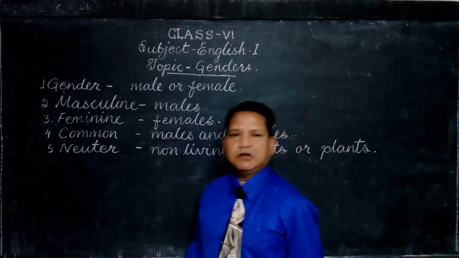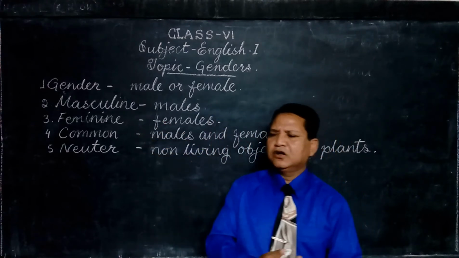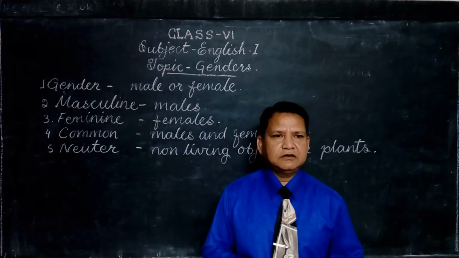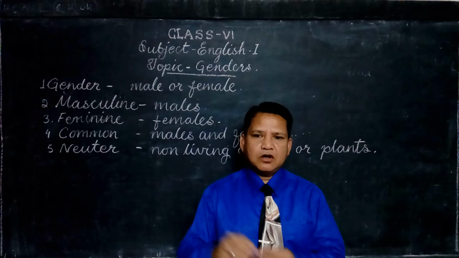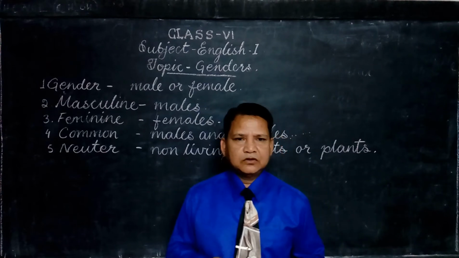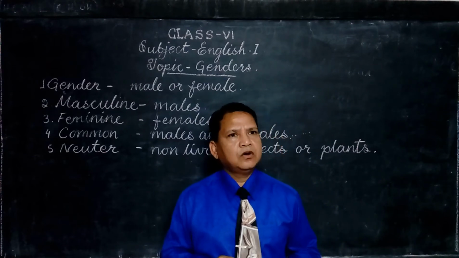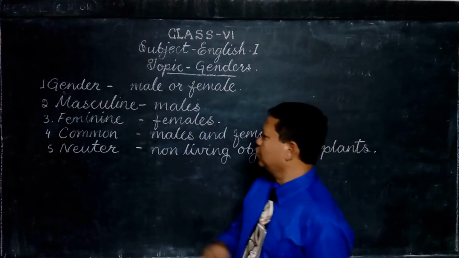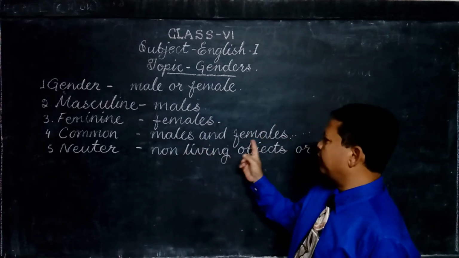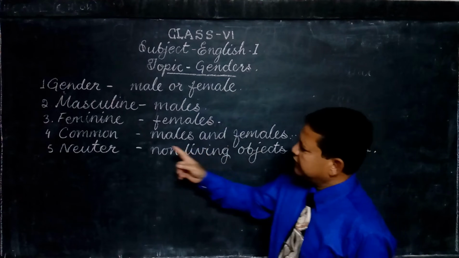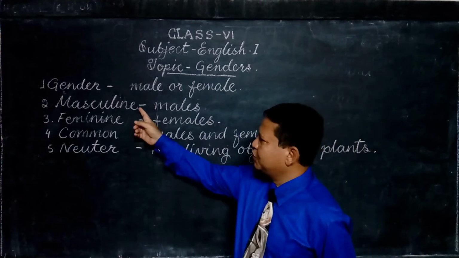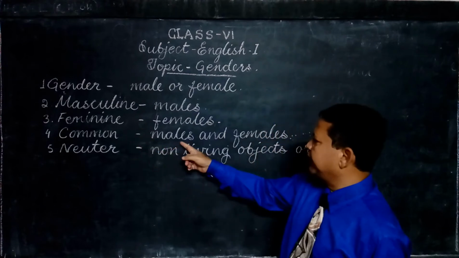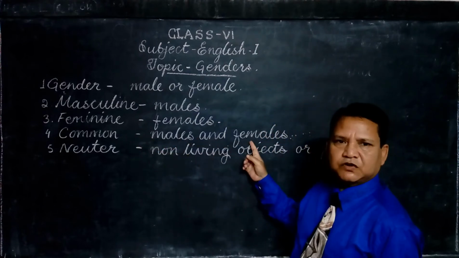Number 4 is common gender. Common means which can be used for both or all. You can understand it belongs to both or all. So what are common genders? Common genders are the names given to males and females. The common gender can be either masculine or feminine.